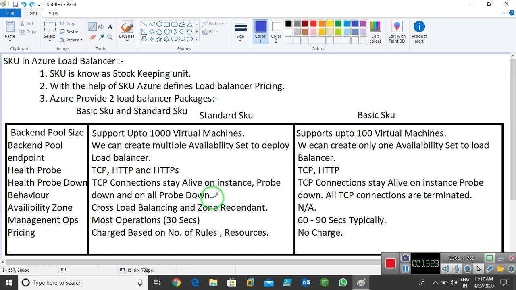imagine my load balancer sends 5 messages to a particular server: message 1, message 2, message 3, message 4, message 5. If your server replies to all those 5 messages, it means the server is healthy, and that particular virtual machine is healthy.